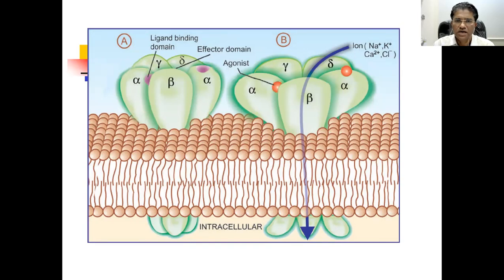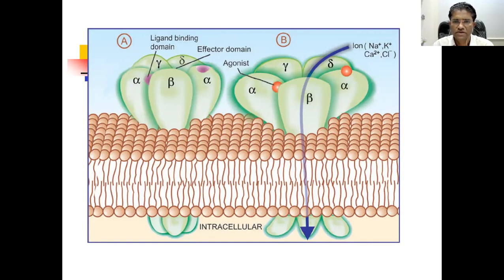Nicotinic receptors are present on the muscle fiber, that is the muscle end plate, in the autonomic ganglia, and in the central nervous system. The natural ligand of these nicotinic receptors is acetylcholine.